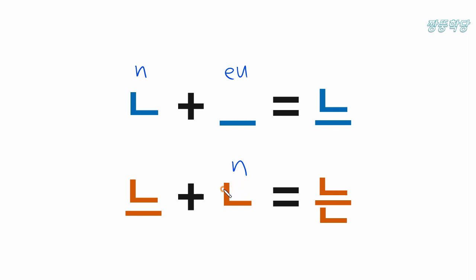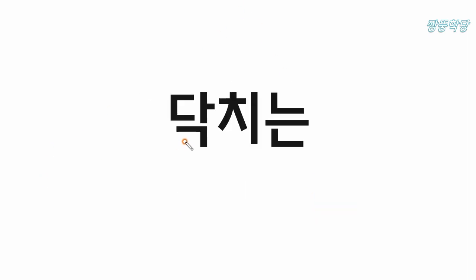Then nun. So 닥치는. It reads 닥치는. You can see lots of Korean words which end with this consonant.